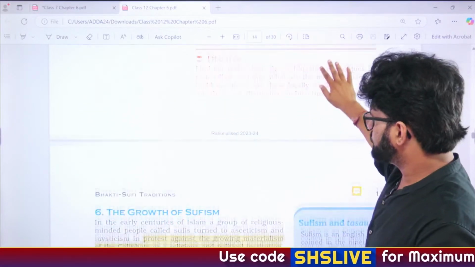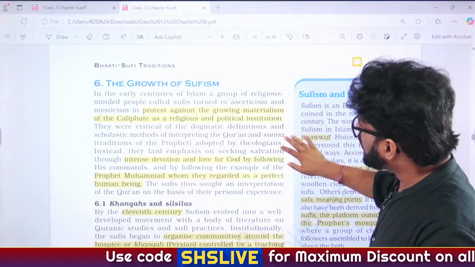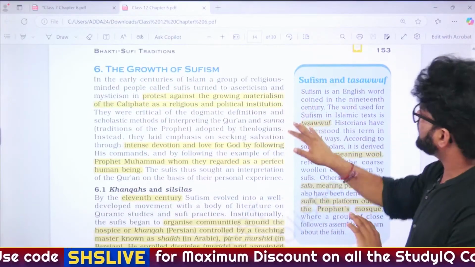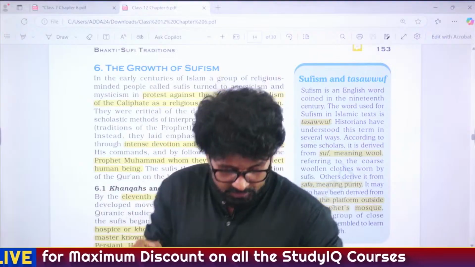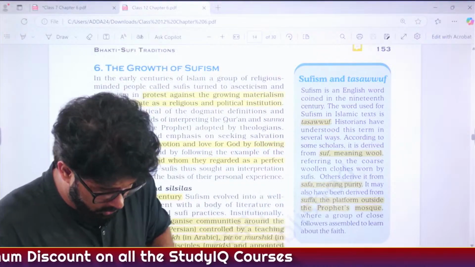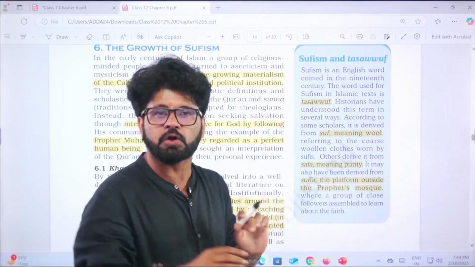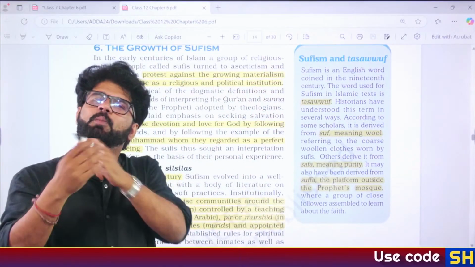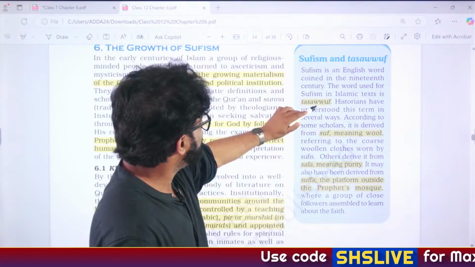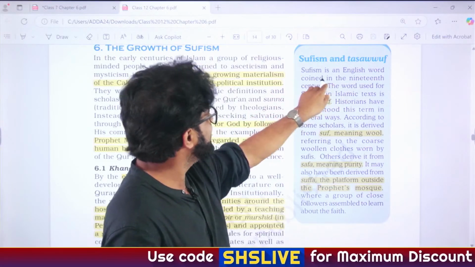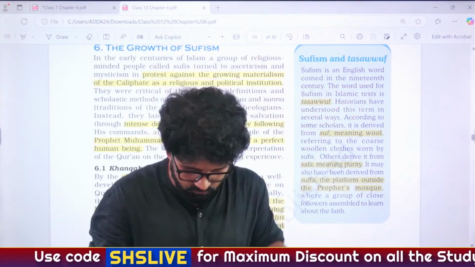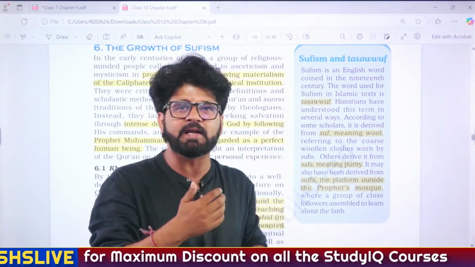Okay. So growth of Sufism. Now we have to focus on the term. See, I have already told you many things, so these things will become much easier for you to follow now. So Tasawwuf, what we have discussed when we were talking about Sufism in the PPT, that nobody knew about the word Sufism before 19th century. Sufism is an English word coined in 19th century. So what was it called before 19th century?